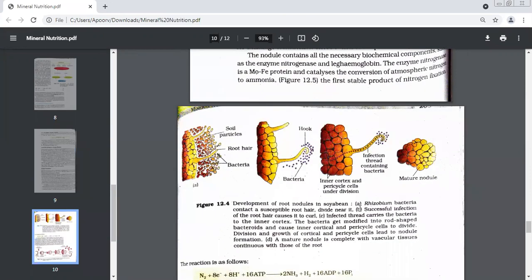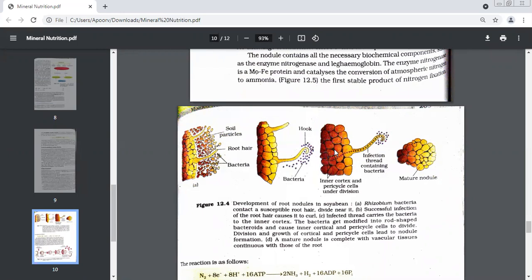This is a soybean plant. They've given you an example of soybean. I think everybody knows these are root hairs. The surrounding cells are which bacteria? Rhizobia. And then they attach themselves. What shape is this now? Curl shape. And what is this thread-like structure called? Infection thread. Very good. So once these bacteria reach the cortex, they get the cells of the cortex to differentiate